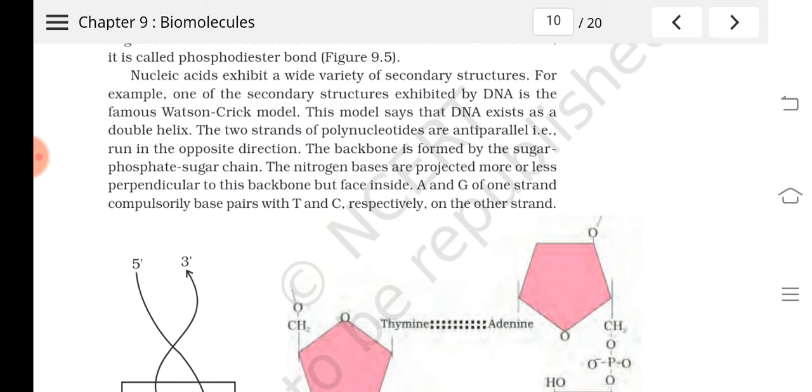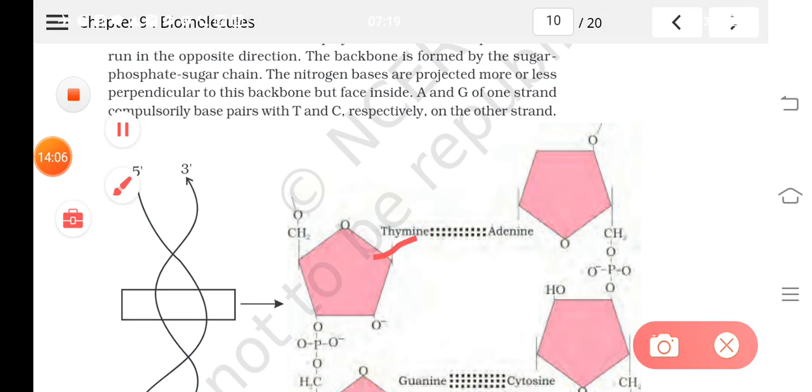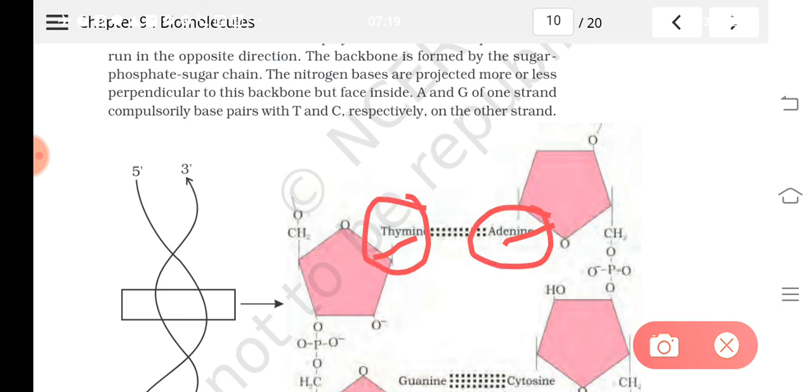Is it clear? Then the nitrogen bases will be found projected more or less perpendicular to this backbone, and they are facing inside. Here you can see the bases. Adenine will always pair with thymine, and guanine will pair with cytosine.